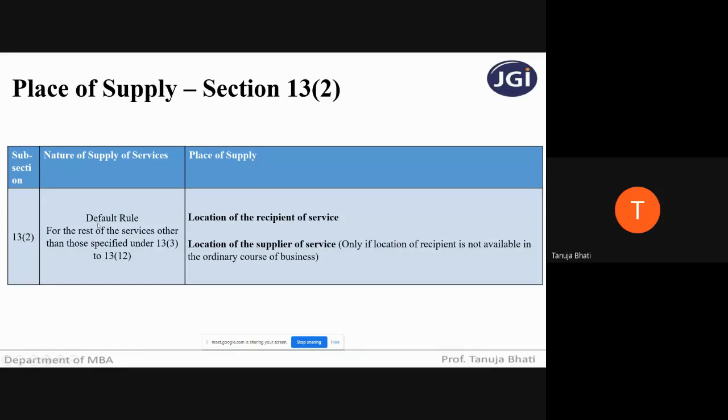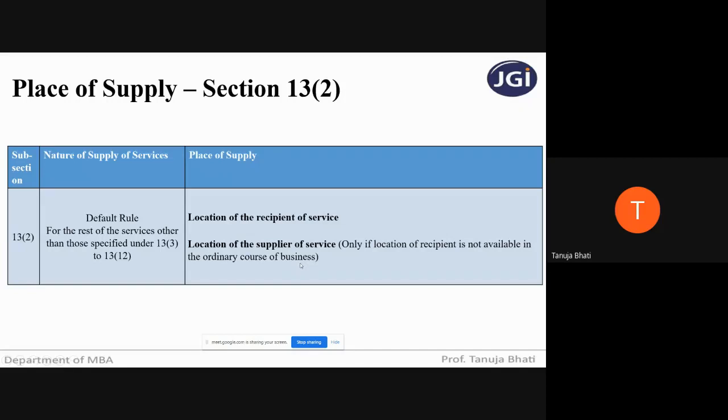So section 13 subsection 2 is the default rule for the rest of the services other than those specified under section 13.3 to 13.12. By default, the place of supply is going to be the location of the recipient of service. But it can be the location of the supplier of service only if the location of the recipient is not available in the ordinary course of business.